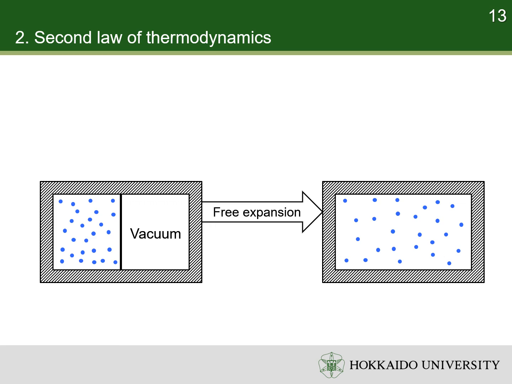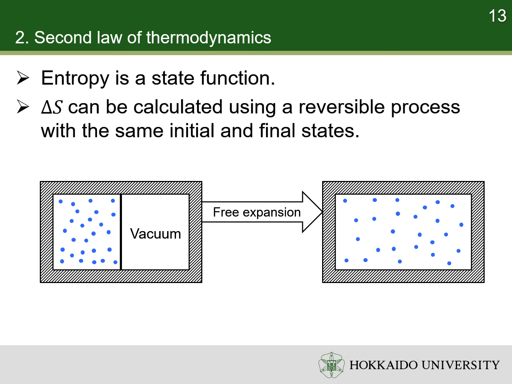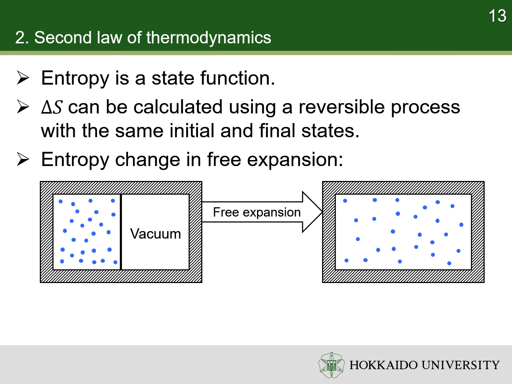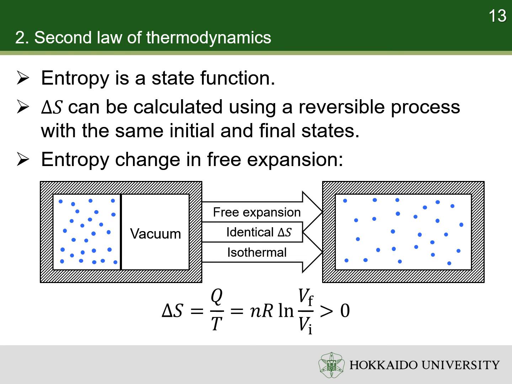Let's have a look at our previous example of free expansion. Since entropy is a state function, its change can be calculated using any pathway with the same initial and final states. And because the temperature does not change during the free expansion, it is convenient to calculate the entropy change using an isothermal process. We can find that, in a free expansion, the final volume must be greater than the initial volume. So, the entropy increases in free expansion. That is in accordance with the Planck statement of second law of thermodynamics.